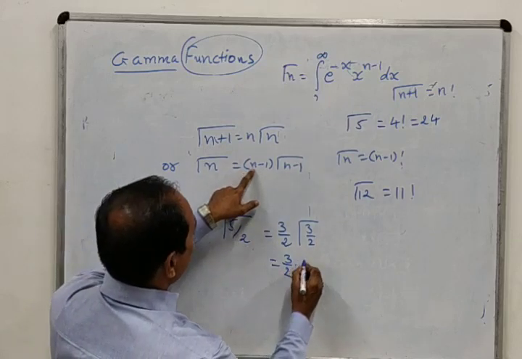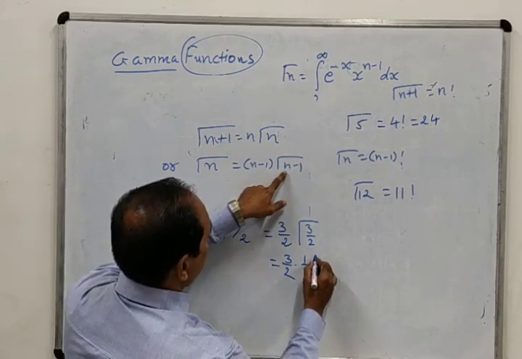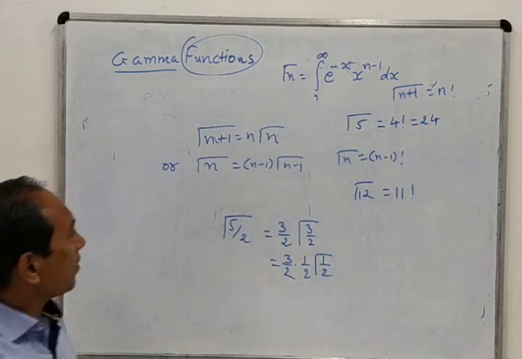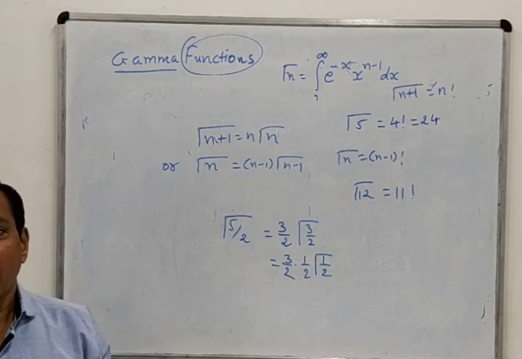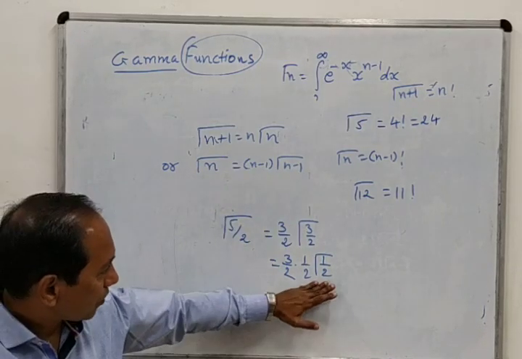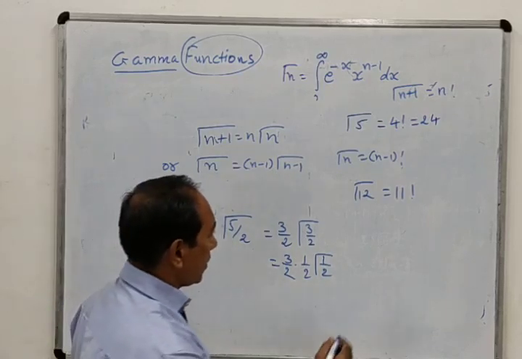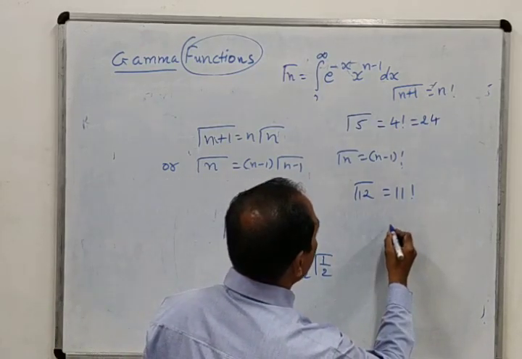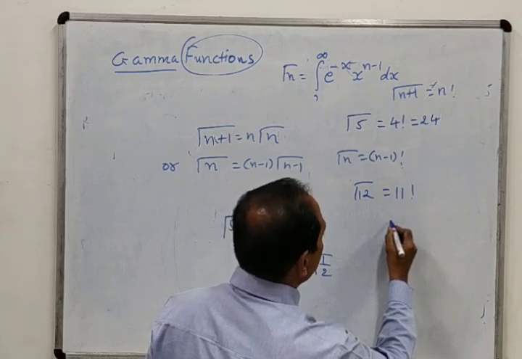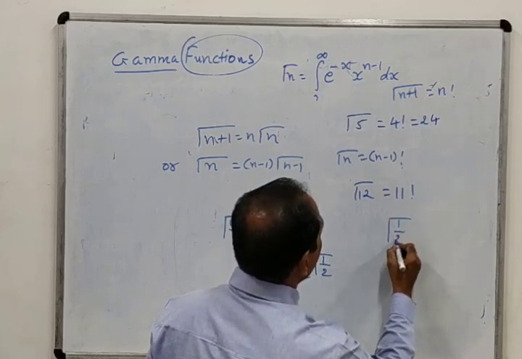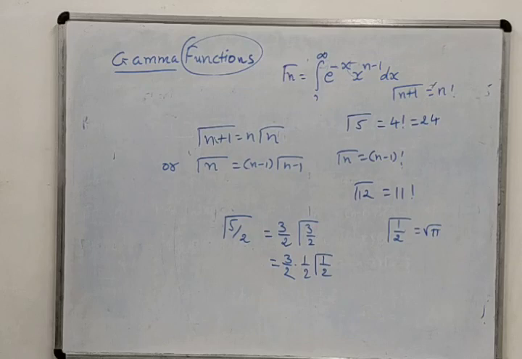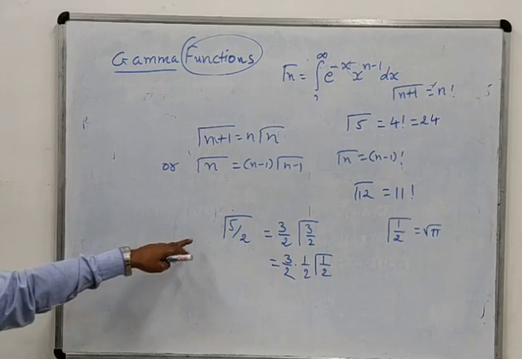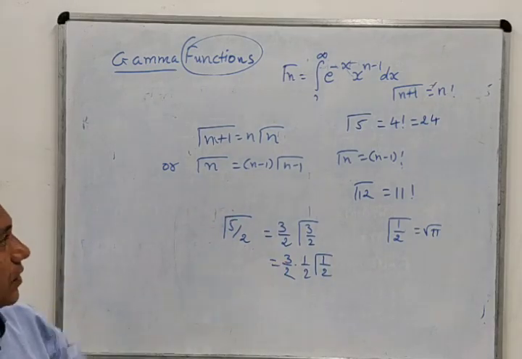So 3 by 2 minus 1 is what? 1 half. And this is gamma 1 half. Okay. Further we cannot proceed because 1 half minus 1 will become minus 1 half, so gamma minus 1 half, and we can get confused there. So we will stop at this value. And in the coming examples, we will see that gamma 1 half equal to root pi. Gamma 1 half is root pi. This we will derive next time. Okay. So we can find out the values of gamma 5 by 2, gamma 7 by 2, whatever it is, in this way.